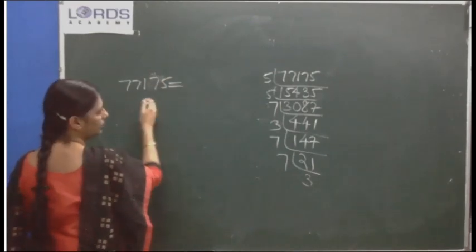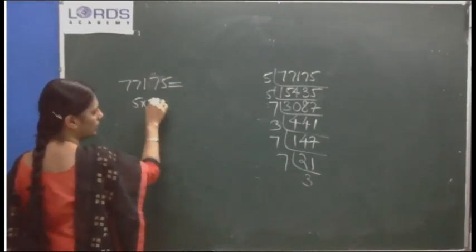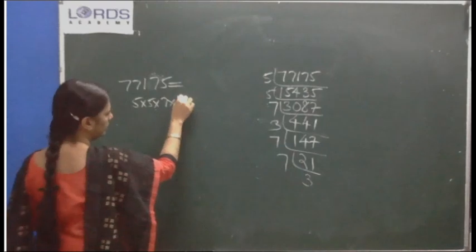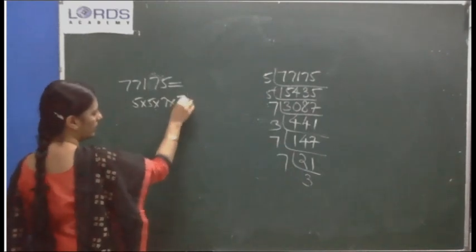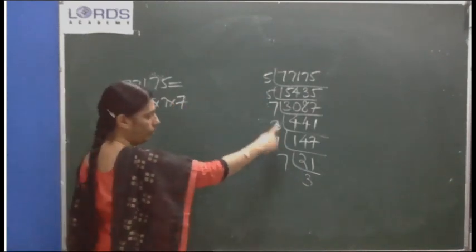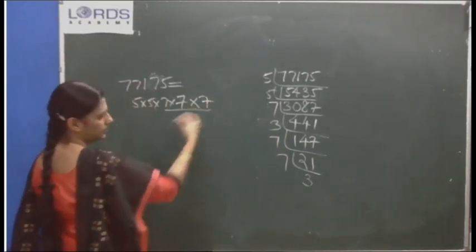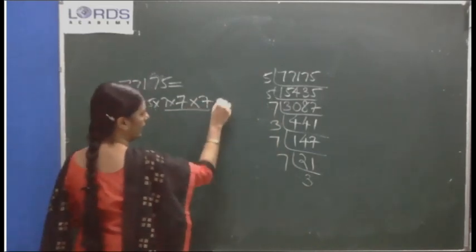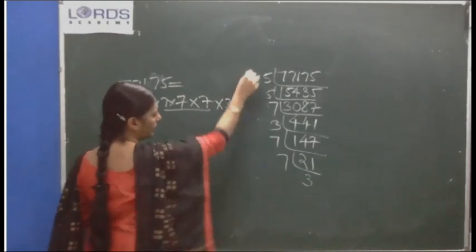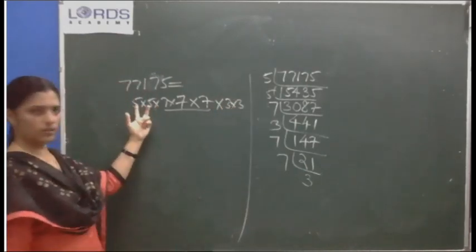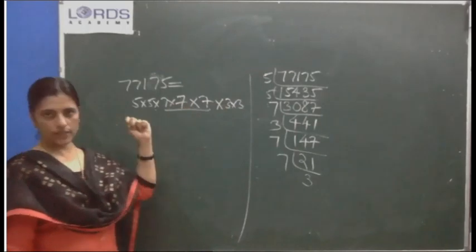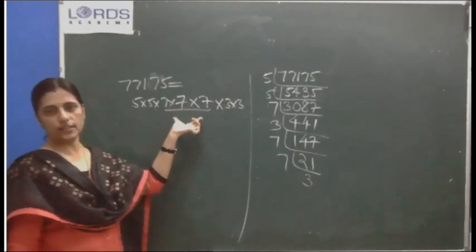77,175 equal to 5 into 5 into 7 into. Let me write together. This 7 and 7 to. No, 3. Okay, 3 7s are there. I am writing the 7s together. This 3 is together. Just rearranged: 2 5s, 2 3s, 3 7s. Only these 3 7s can make it a triplet.